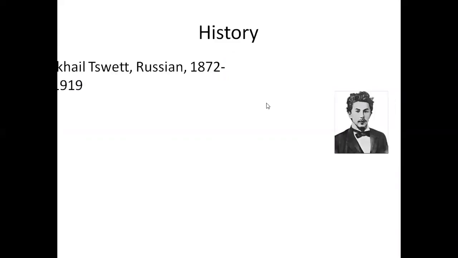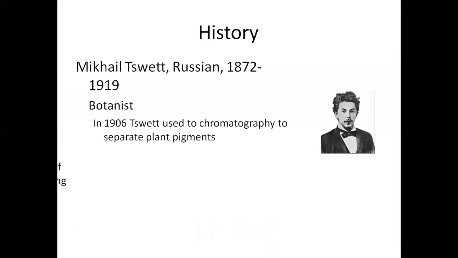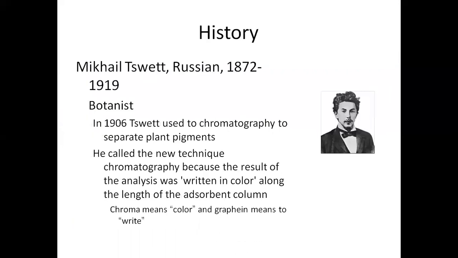Mikhail Svet, who was a Russian botanist, discovered and utilized this technique for the first time in the period of 1906. In 1906, Svet used chromatography to separate plant pigments, and he called this technique chromatography because the result of the analysis was written in color along the length of the adsorbent column. Chroma means color and graphein means to write.